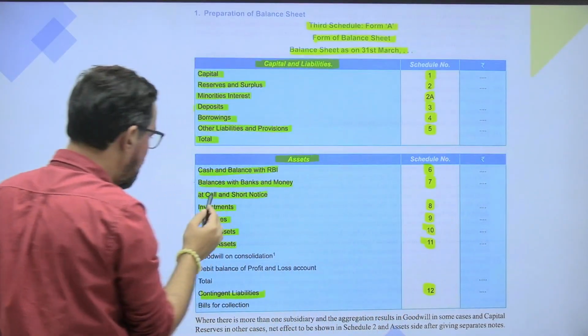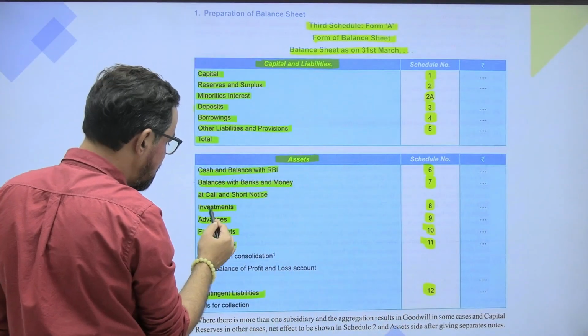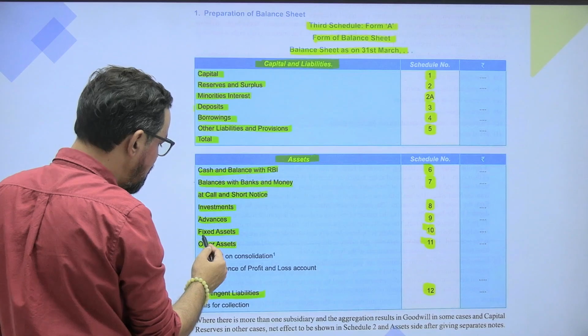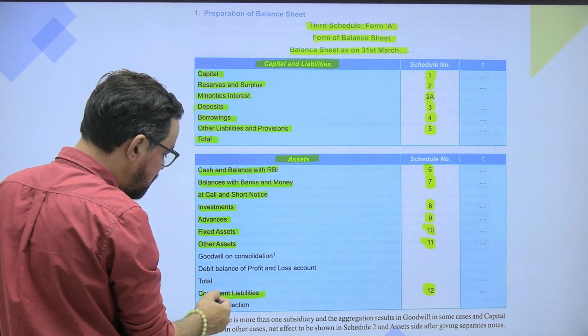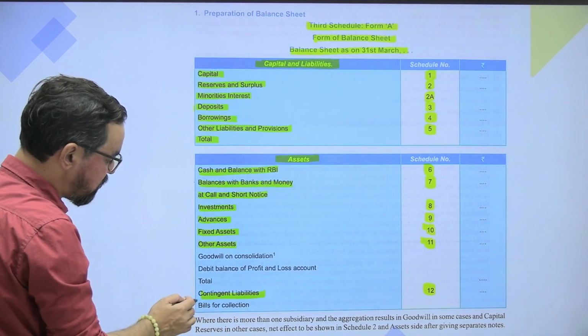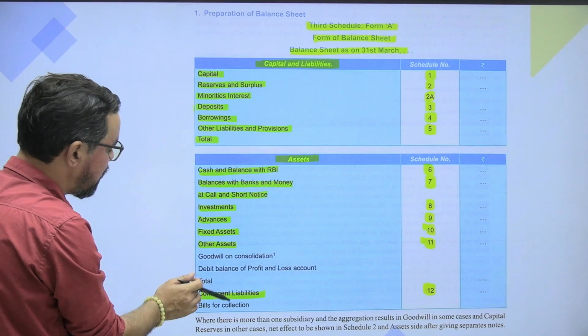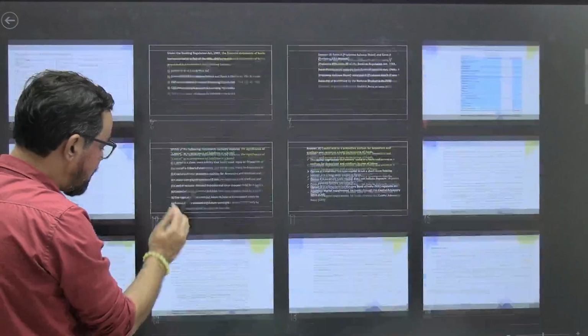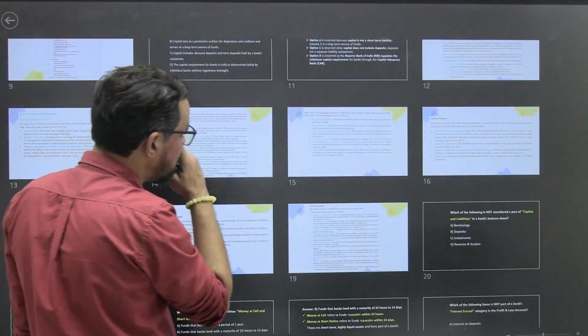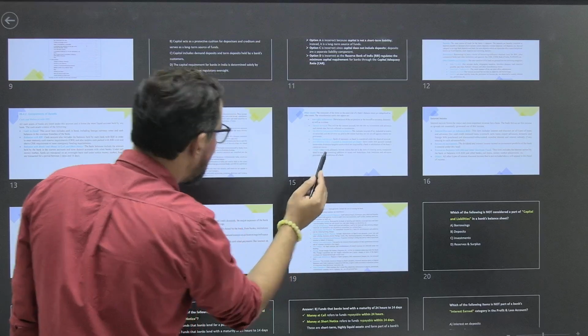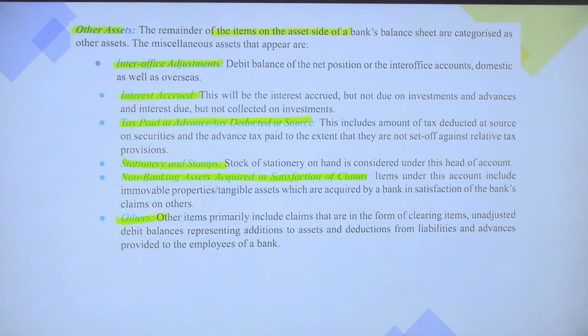Advances, balances. This investment was 8, advances, fixed asset, other asset. Acha, contingent liabilities was missing from that particular one. Okay, now I realize this. So contingent liabilities is missing from this other asset. Okay. Contingent liabilities is missing from this particular one. That is the missing one. Okay. Otherwise, rest are fine.